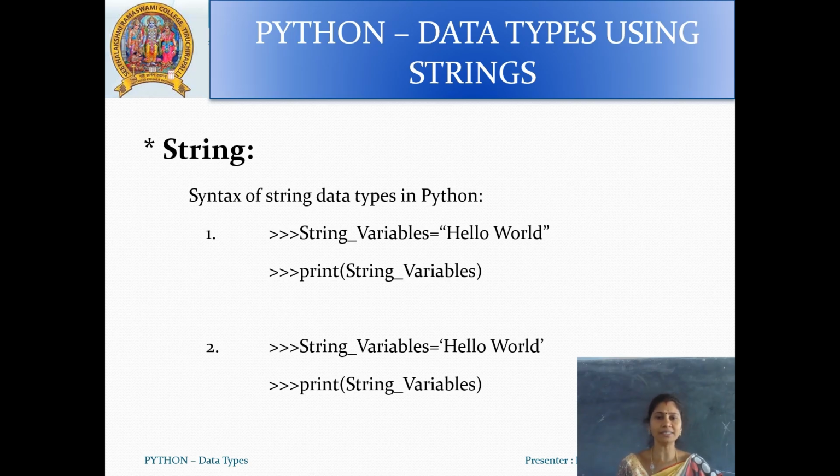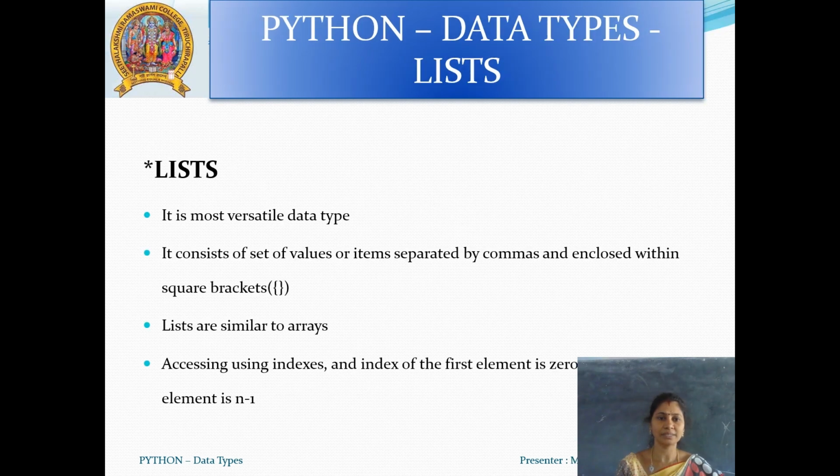Syntax of string data types in Python: string variable equal to hello world, and print your string variable. And the next example uses single quotation: string variable equal to hello world, print string.